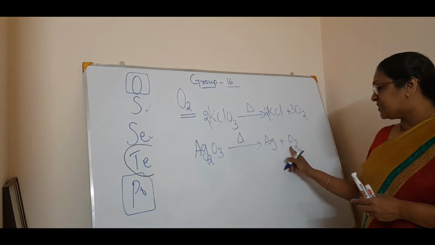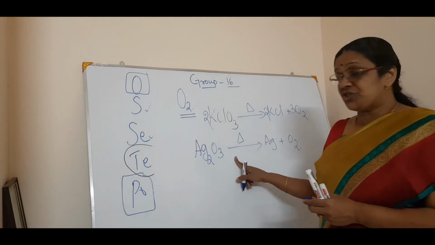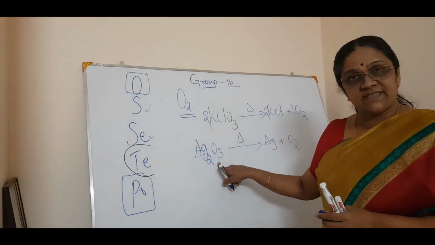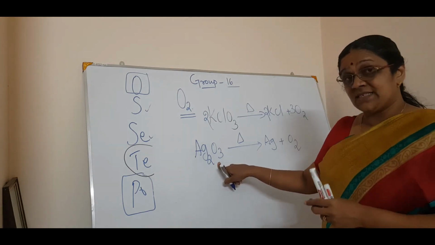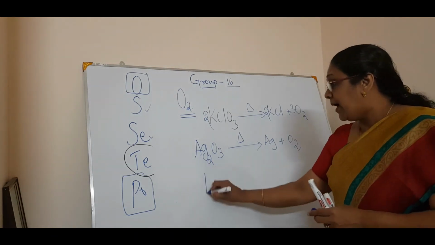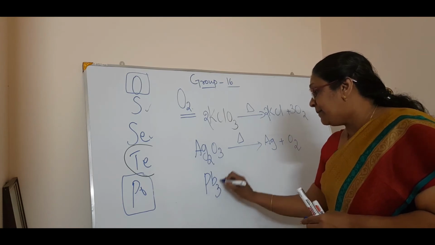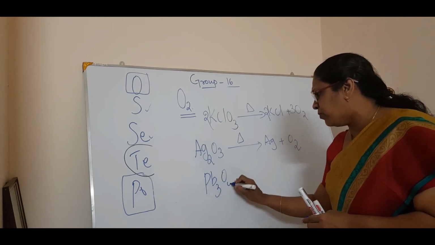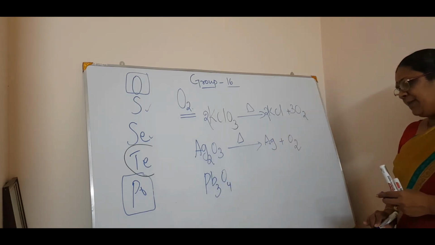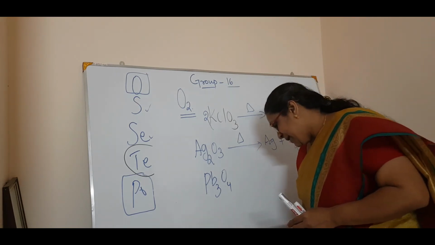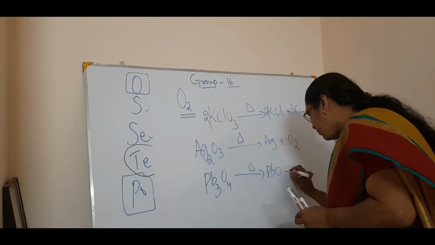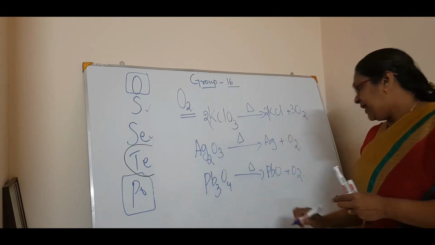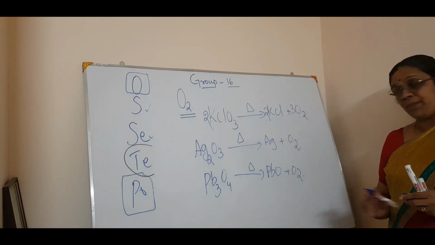So you can get oxygen by the thermal decomposition of metal oxides. Or you can have higher oxidation state oxides, for example, Pb3O4. On thermal decomposition, you will get PbO plus O2. This way also you can prepare oxygen.